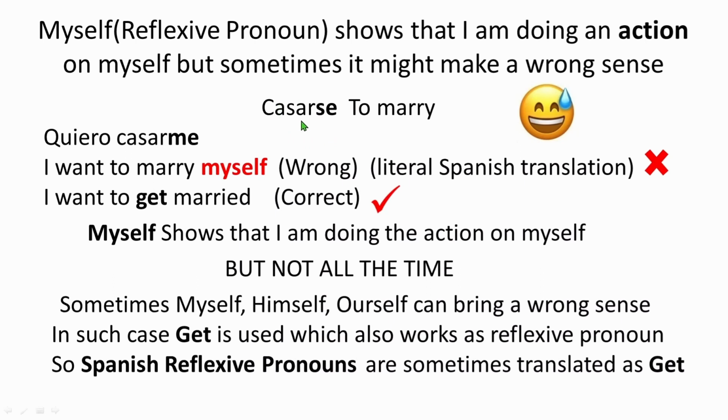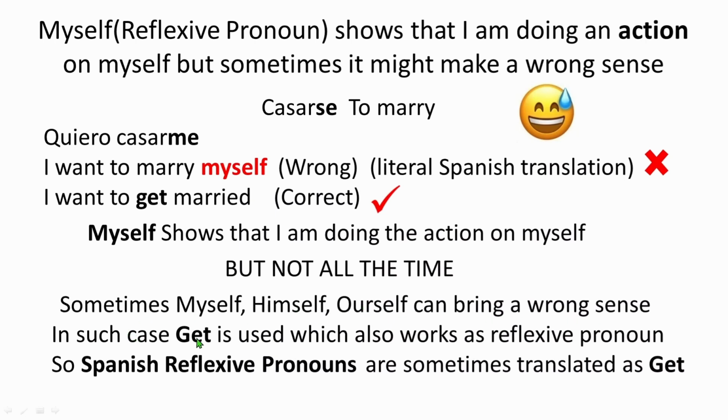If you do not put it, then it means you are doing marriage of someone else. Okay, perfect. Now it says that myself shows that I'm doing the action on myself, but not all the time, right? So that is what we just saw. It can have a wrong meaning at times if we translate.